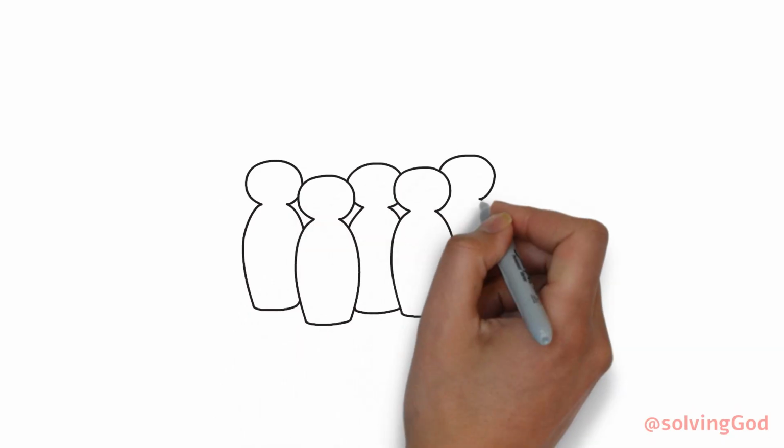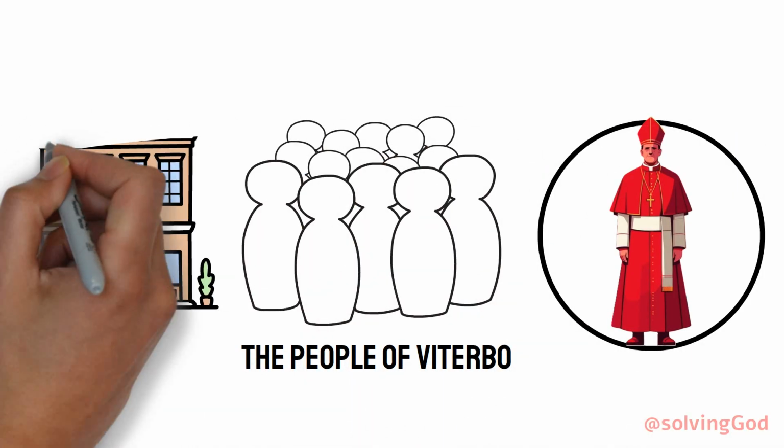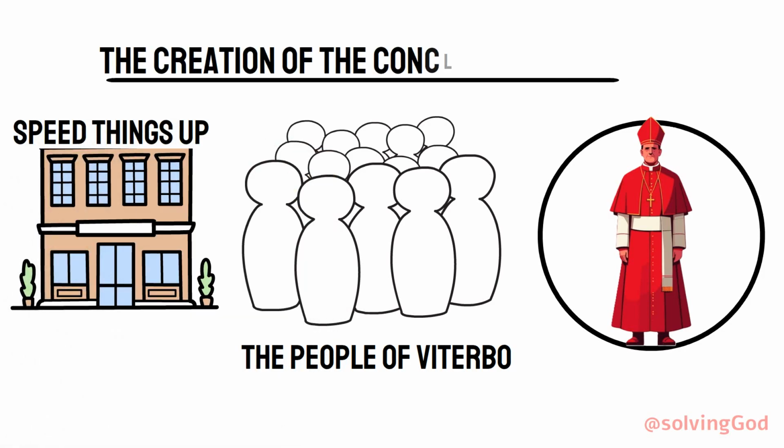Here's a fun fact for you. The people of Viterbo locked the cardinals in a building and even removed the roof to speed things up, hastening the creation of the conclave process.